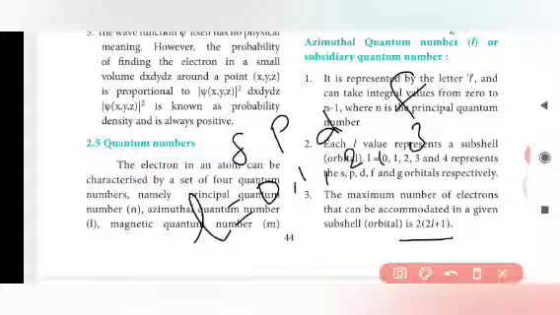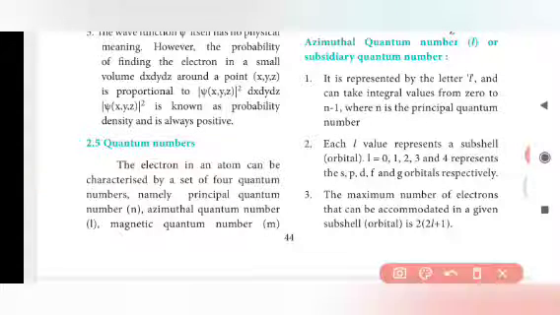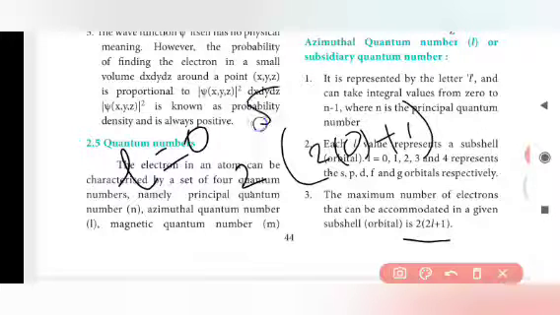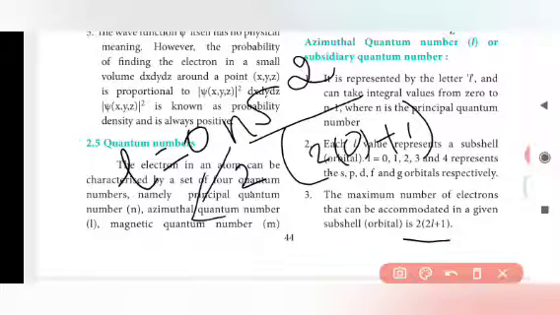If we put L equal to 0, we get 2 into (2 into 0 plus 1). 2 into 0 is 0, 0 plus 1 is 1, and 1 into 2 is 2. So the s orbital can have 2 electrons, called s2, or ns2, where n is the first shell, second shell or third shell, like this.